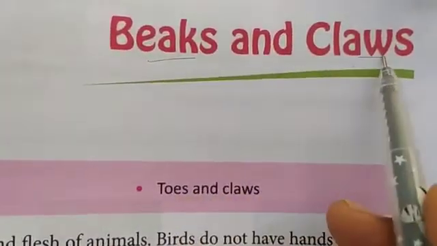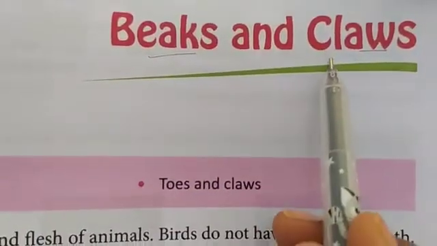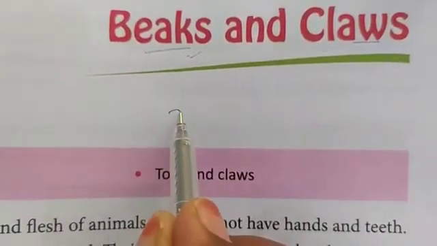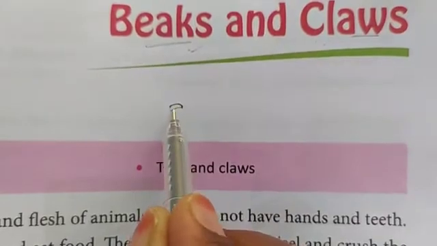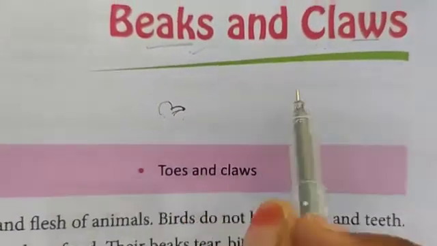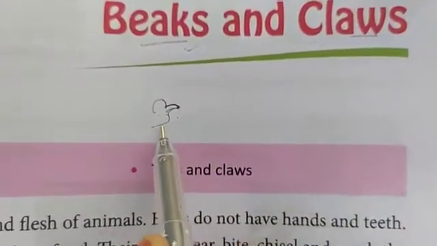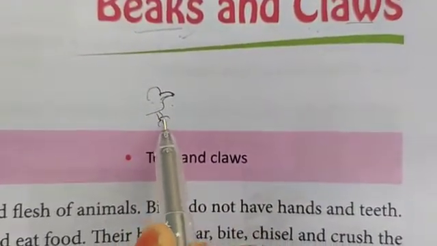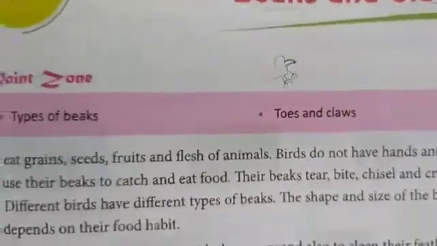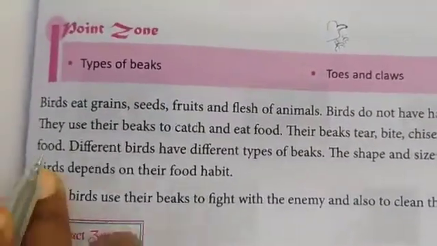So beaks and claws, in which type of animals can we see them? In birds. Beaks means you can see the birds have beaks, no? Like mouth and nose together, they have the beaks. Claws means their legs, they have the claws like this, no? Like nails, they are called claws. Now we are going to learn about the beaks and claws.